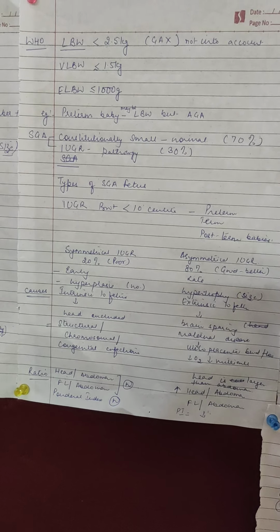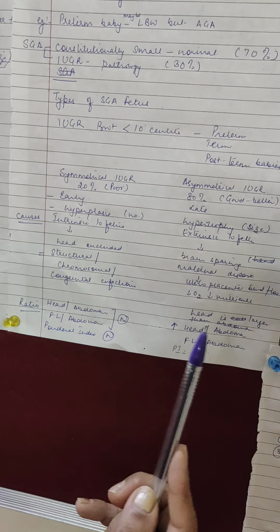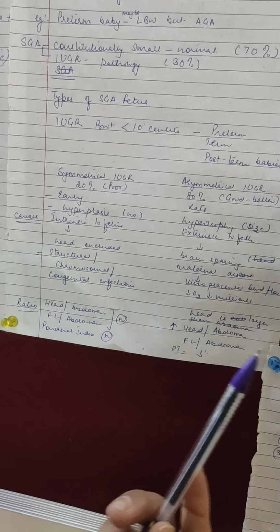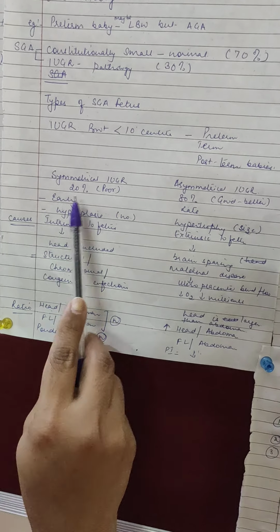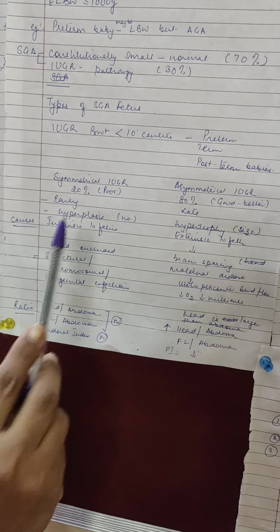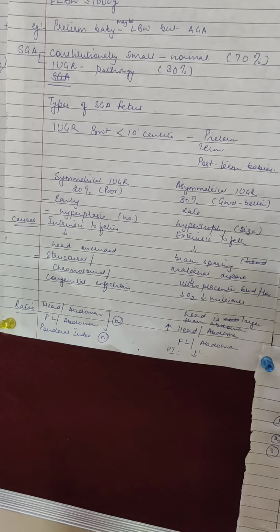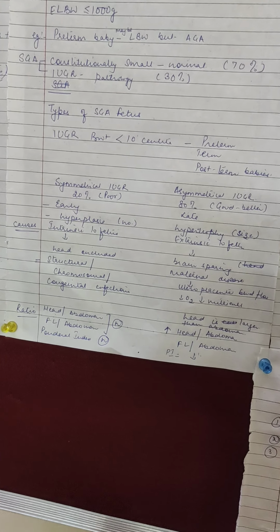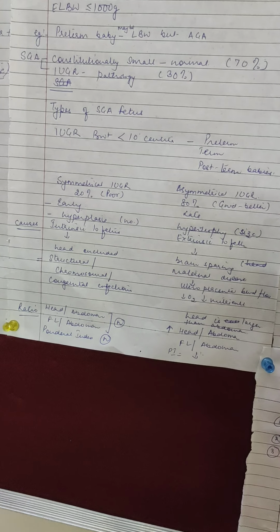The causes of symmetrical IUGR are intrinsic to the fetus. Intrinsic means the baby has some structural defect: there can be some cardiovascular abnormality, some renal abnormality, some bony defect, some meningeal defects. So there is a defect in the gross anatomy of the baby, and the baby may have symptoms, signs and features of symmetrical IUGR. There can be some chromosomal defect in the form of trisomies, trisomy 18, 13, Patau's, Edwards, Down's, aneuploidies. So the baby may show features of symmetrical IUGR.